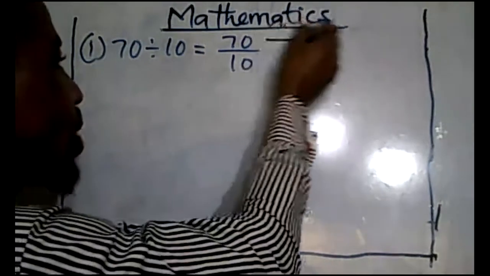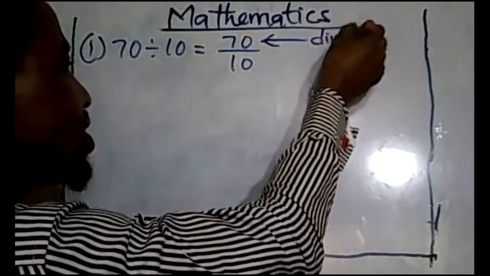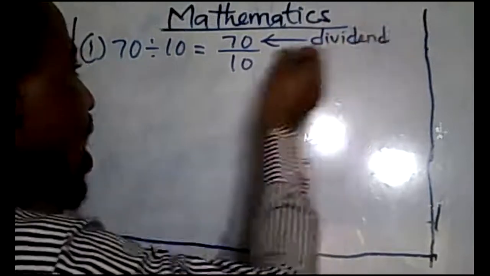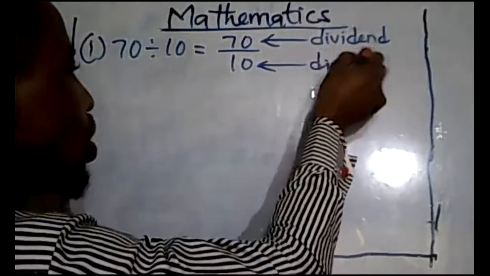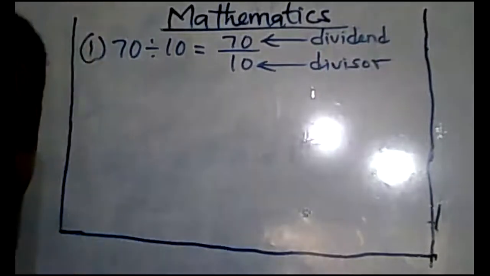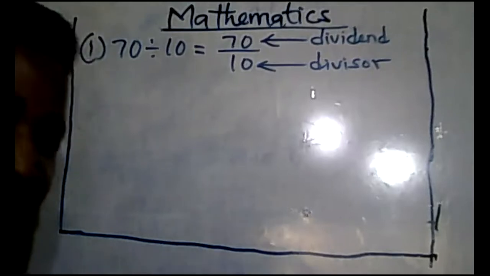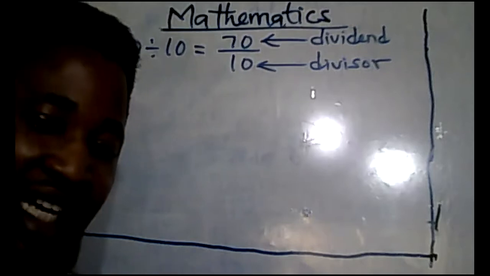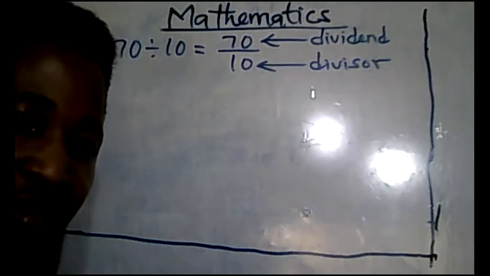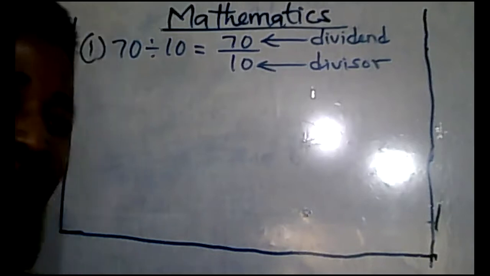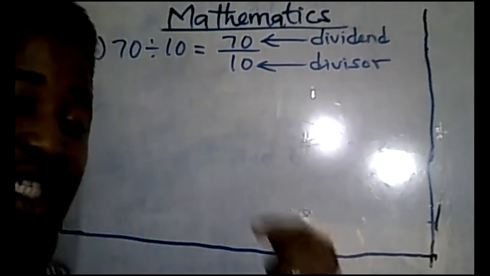Now, there are two things. This number up here is called the dividend, while the number below here is called the divisor. So I'm going to explain. The number that is supposed to be divided is called the dividend. I repeat again, the number to be divided is called the dividend, while the number used to divide is called the divisor.